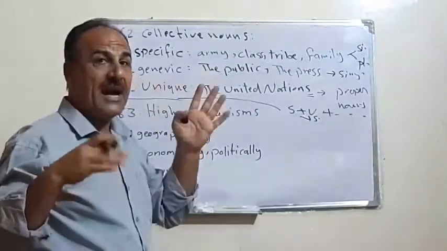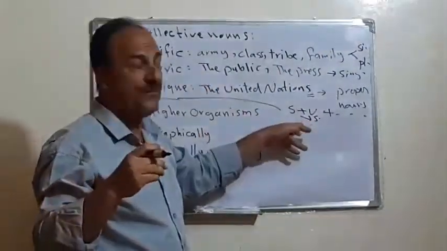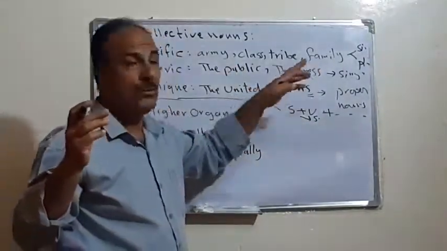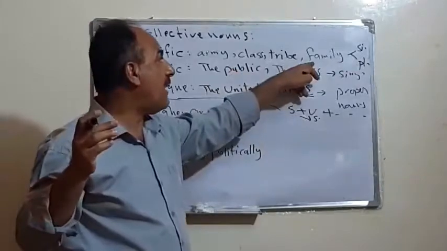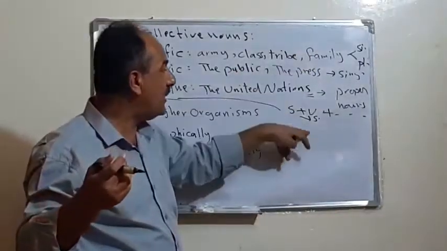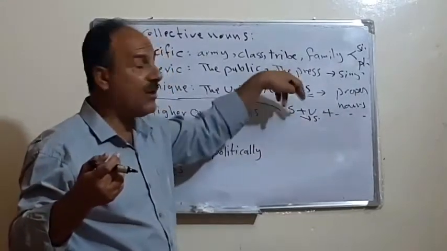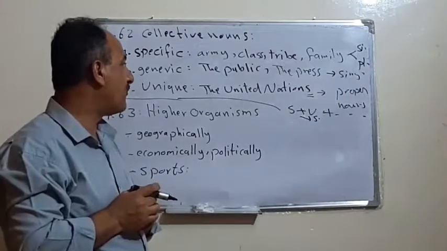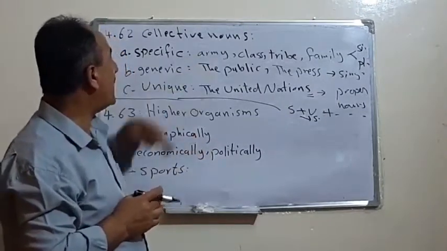If we mean it as one unit, we say the family has a big fortune. And if we mean members, we say the family all learn how to drive. So we use the verb according to the type of the subject, our intention or our meaning. This is concerning the collective nouns.